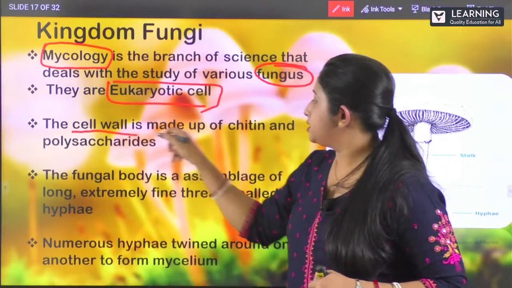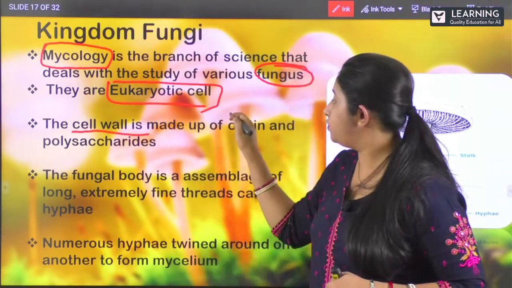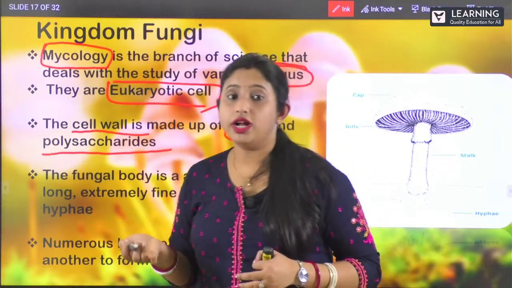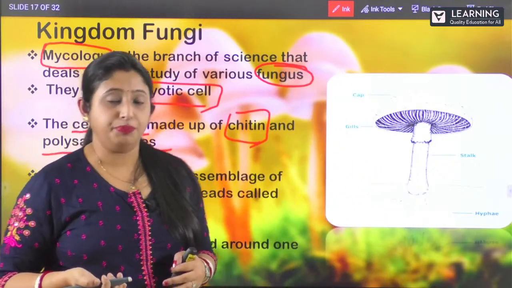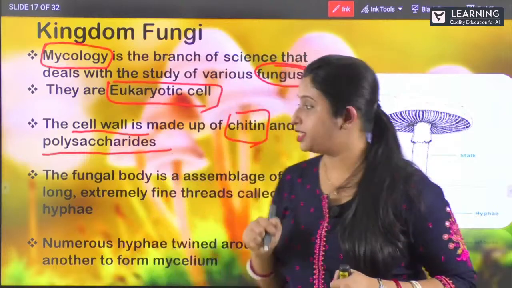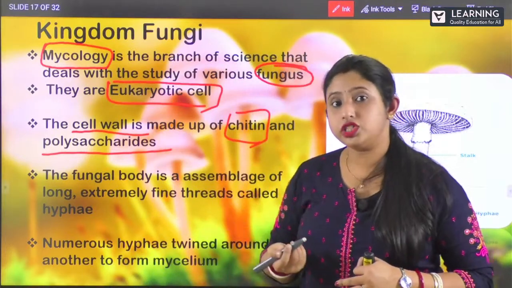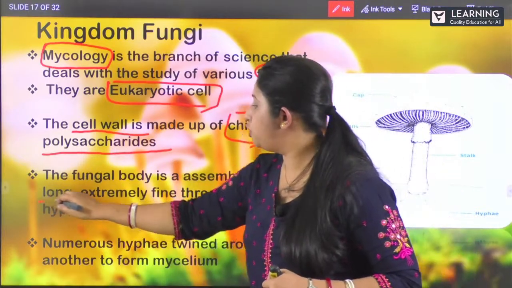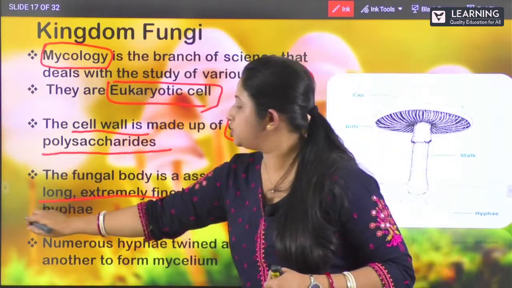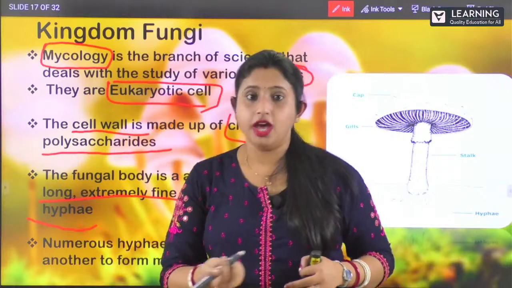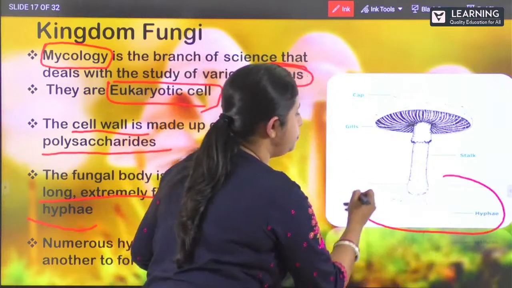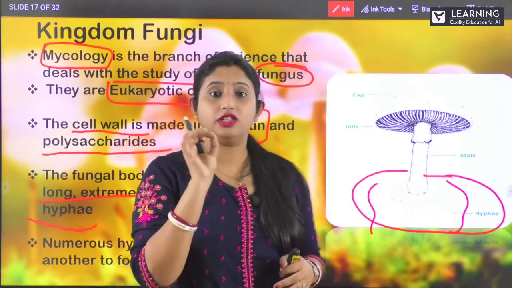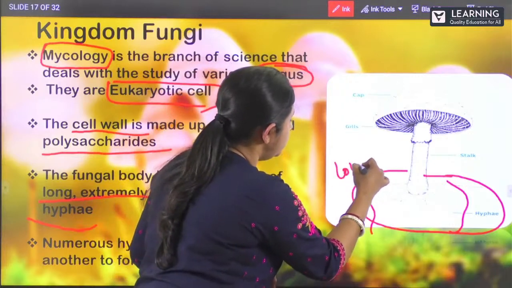And what is the cell wall made up of? It is made up of chitin and polysaccharides, which are also a type of carbohydrate. So that is what the cell wall is made of in fungi. The fungal body is an assemblage of long, extremely fine thread-like structures known as hyphae. Here you can see this portion is the hyphae. These are long thread-like structures.